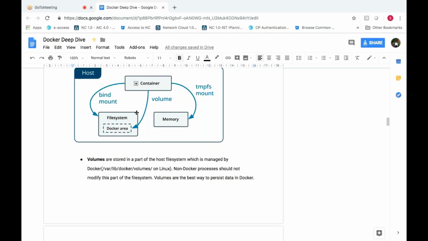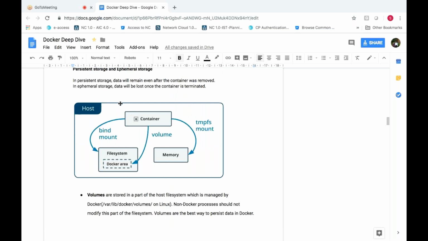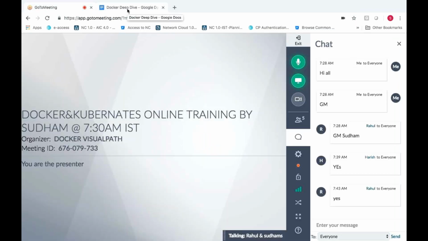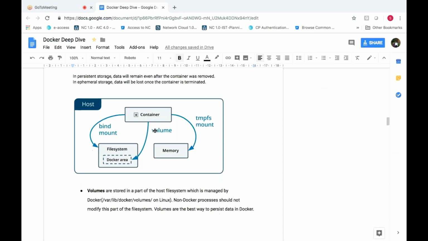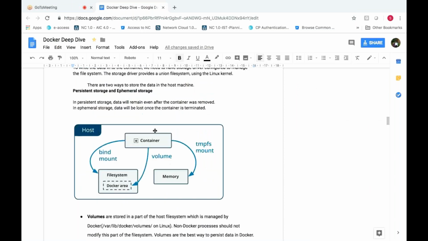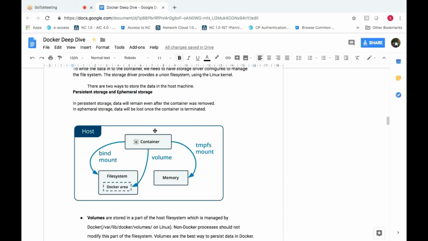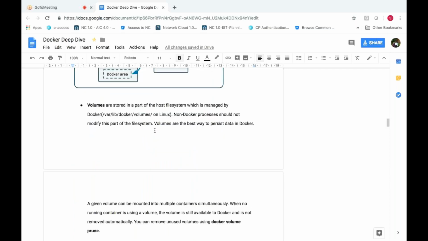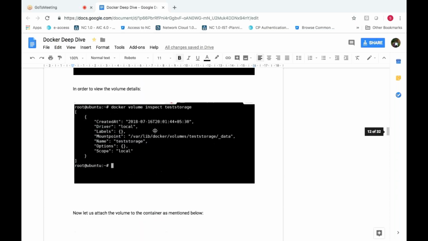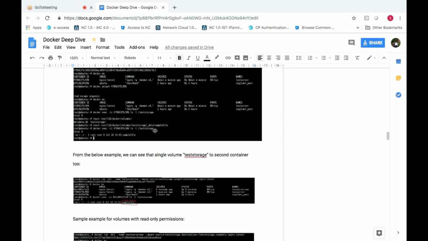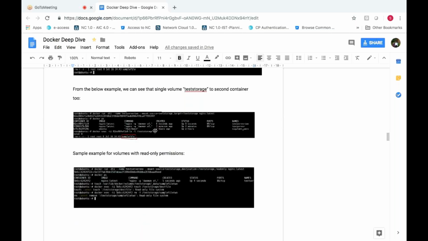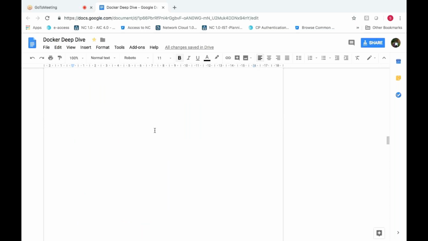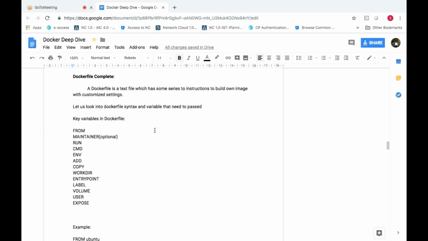Is that clear, guys? The reason I'm trying to repeat the concept is that if someone is missing something, I can try to explain it, or else you can try to recall. Because you need to be strong enough in Docker, so that only then you can understand the other components which are coming into picture. Storage we have discussed, and a lot of other things: how to create storage on your own, how to mount it to the container. And then we have seen the Dockerfile.